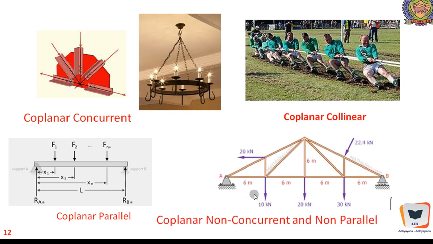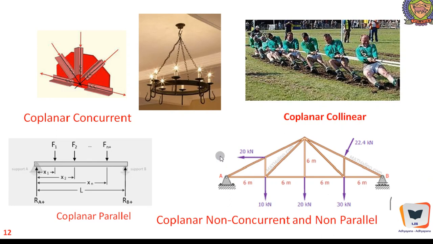And here is another example of coplanar, non-concurrent and non-parallel force system. Here is a truss, possibly serving as a support for a railway line, or let us say a roofing system, and it is subjected to horizontal force and inclined force. Moments will be generated.